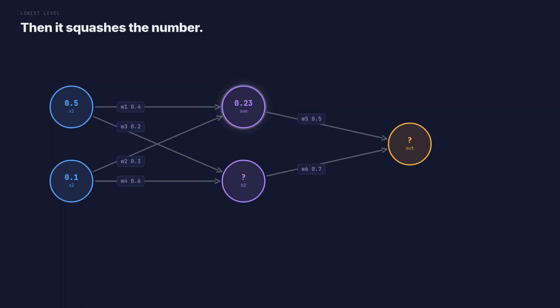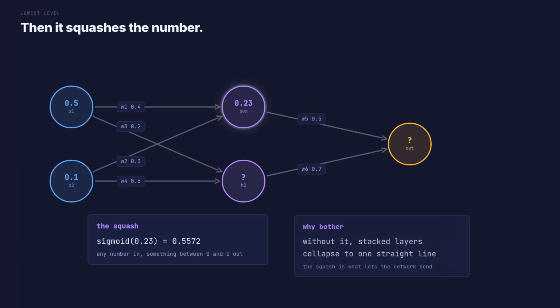So the top neuron is holding 0.23, but it does not stop there. There is one more small step, and it is the one that makes neural networks interesting. It squashes that number. We push 0.23 through a function called sigmoid, and out comes 0.5572. Sigmoid takes any number at all and hands back something between 0 and 1. And here is why that matters. Without a squash in the middle, stacking layers is pointless. A straight line followed by a straight line is still just a straight line. The squash is what lets the network bend.